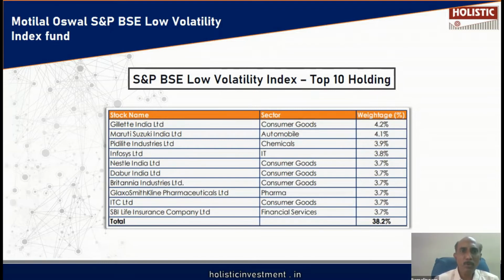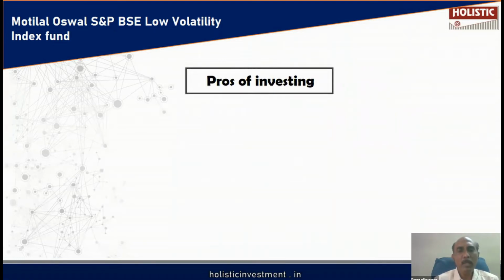As we have looked at the basic structure of this fund and investment strategy of this fund, now is the time to evaluate this fund. Now we are going to present our key findings which are in favor of this particular fund. What are all the potential merits of this fund? We are going to discuss.